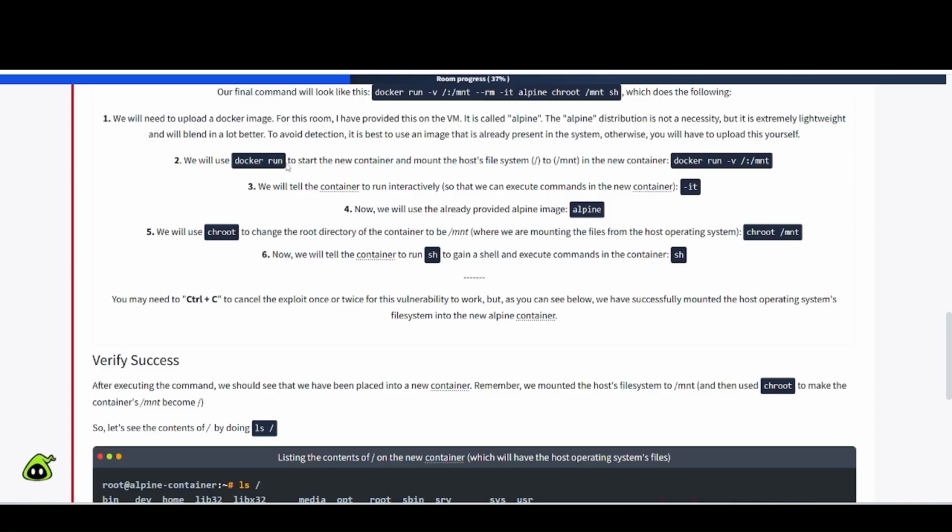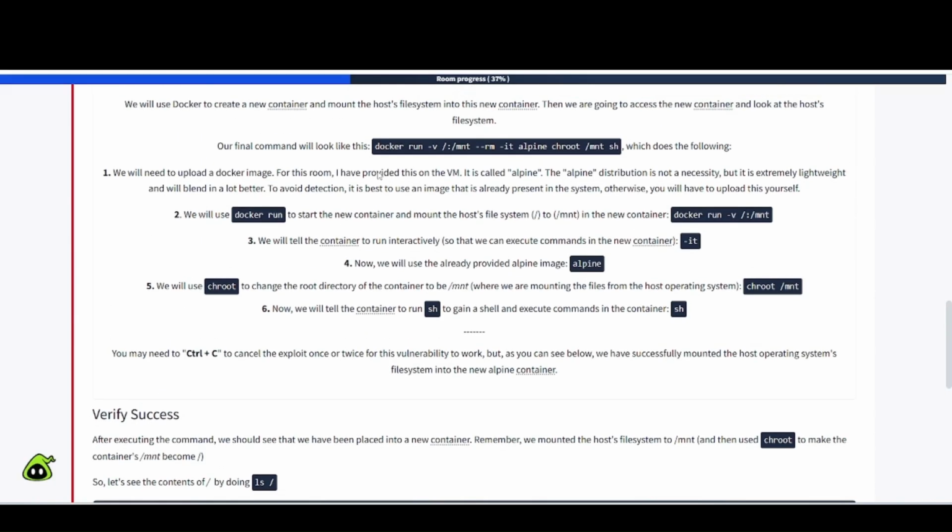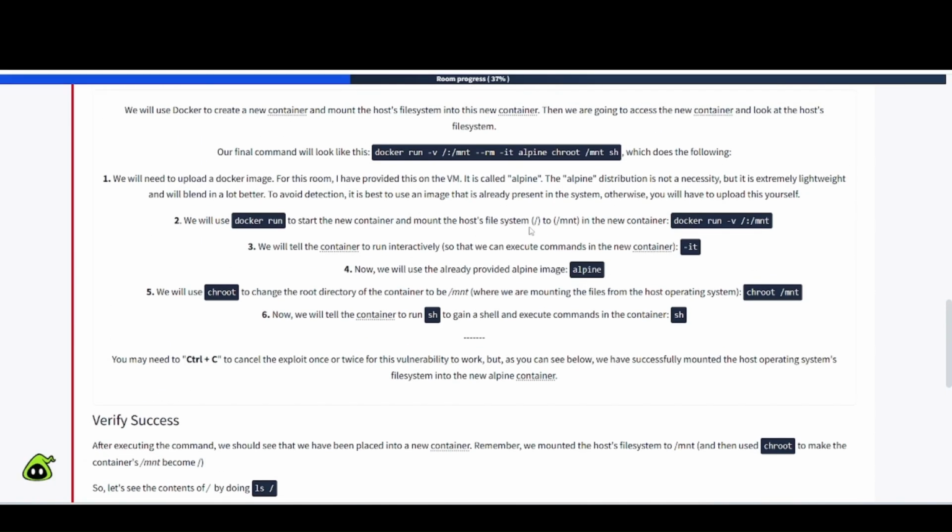We will use docker run to start the new container and mount the host file system in the new container. So docker run, and so on. Number 3, we will tell the container to run interactively so that we can execute commands in the container, which is the -it. Number 4, now we will use the already provided Alpine image, alpine. 5, we will use chroot to change the root directory of the container to where we are mounting the files from the host operating system. 6. Now we will tell the container to run sh to gain a shell and execute commands in the container.